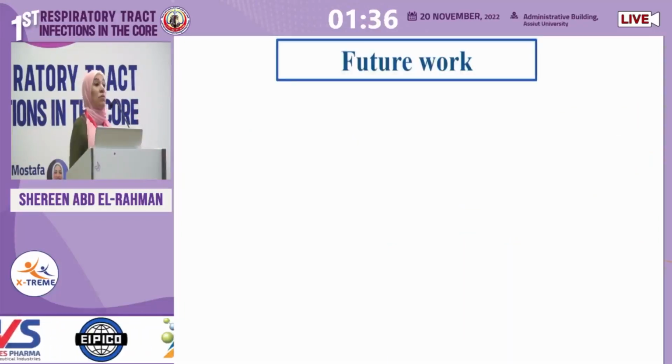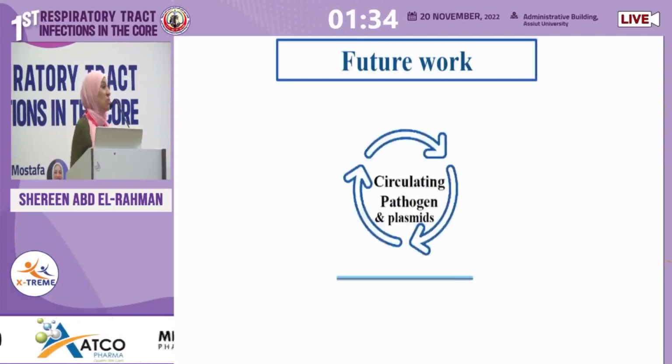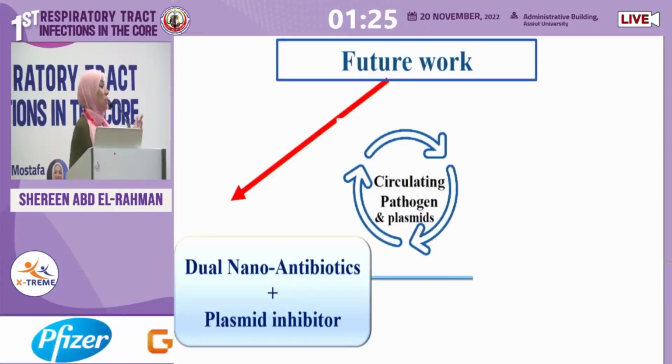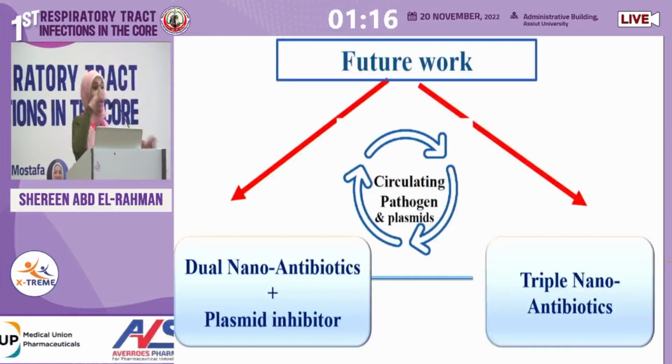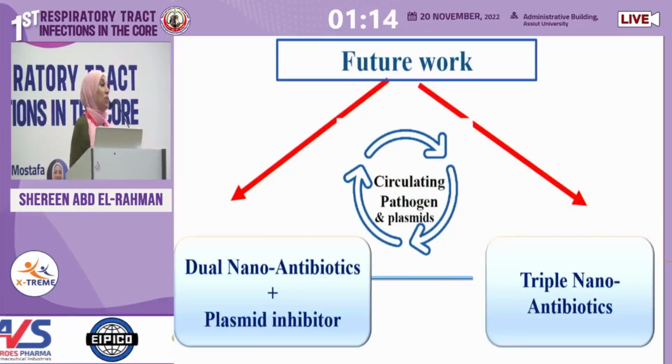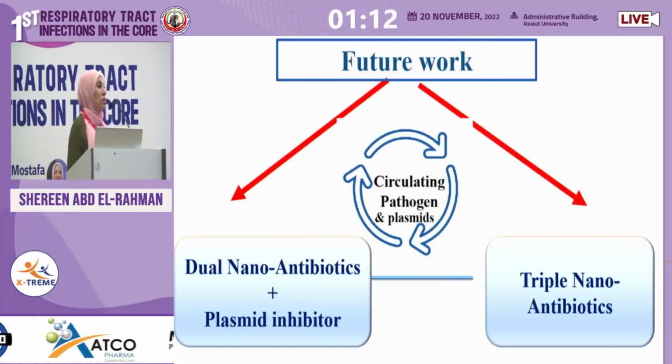So where does this take us? This takes us to our next step, our future work. We need to combat the circulating pathogen and the circulating plasmid. So what can we do? We have 2 lines. We will try both of them. The first one is we will use dual nano-sized antibiotics plus plasmid inhibitor, but we will compare it with the triple nano-sized antibiotic therapy, as all the community now are using triple antibiotic therapy for all the severe cases.